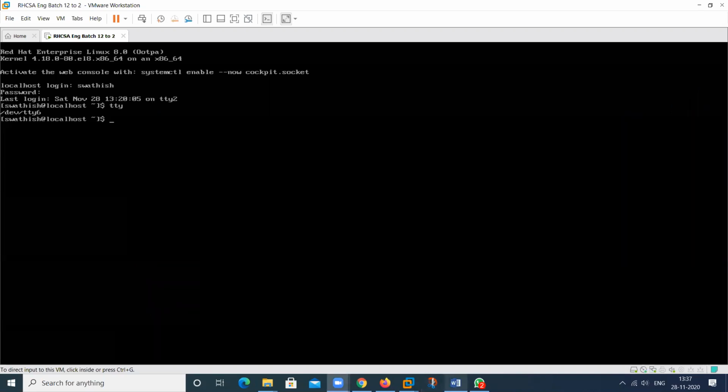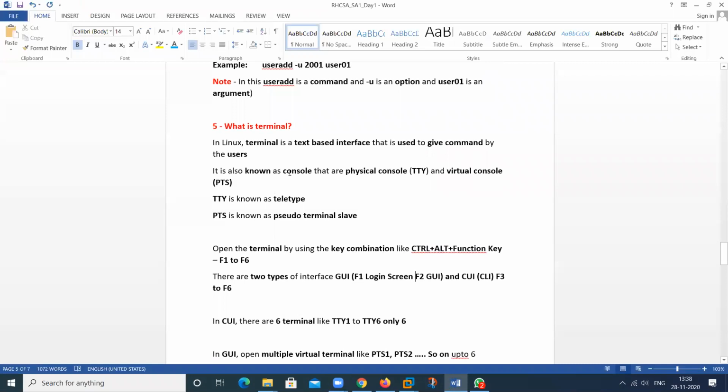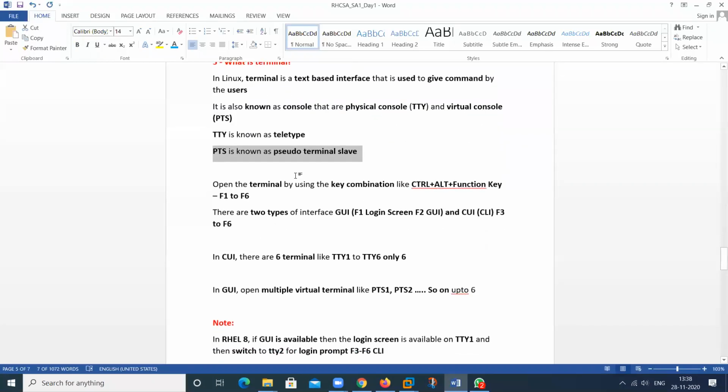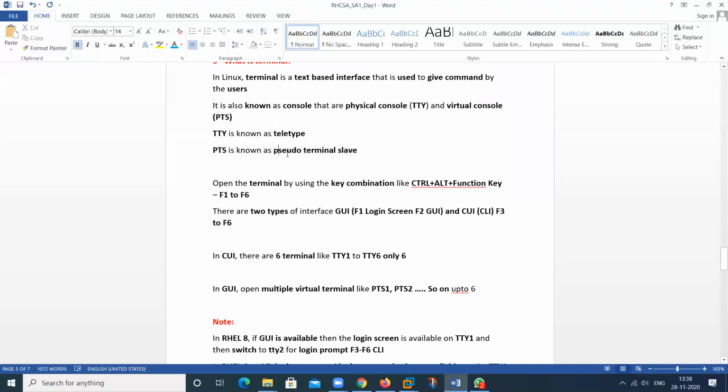Then I will show this again. What is a terminal? A terminal is a text-based interface where we can put any command. There are two types of terminal. The first one is physical, the second one is virtual. TTY means teletype, PTS means pseudo terminal slave. So we can open these by using key combinations.